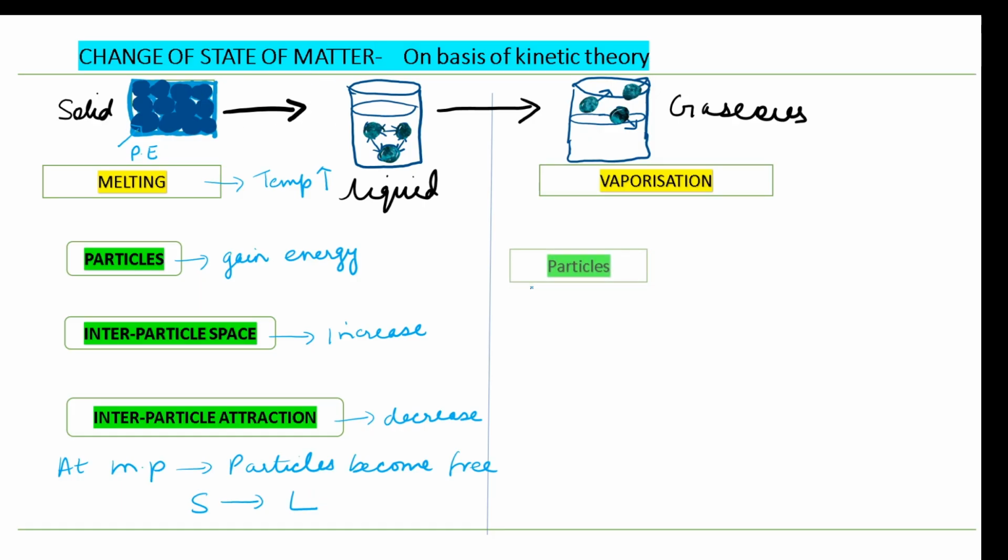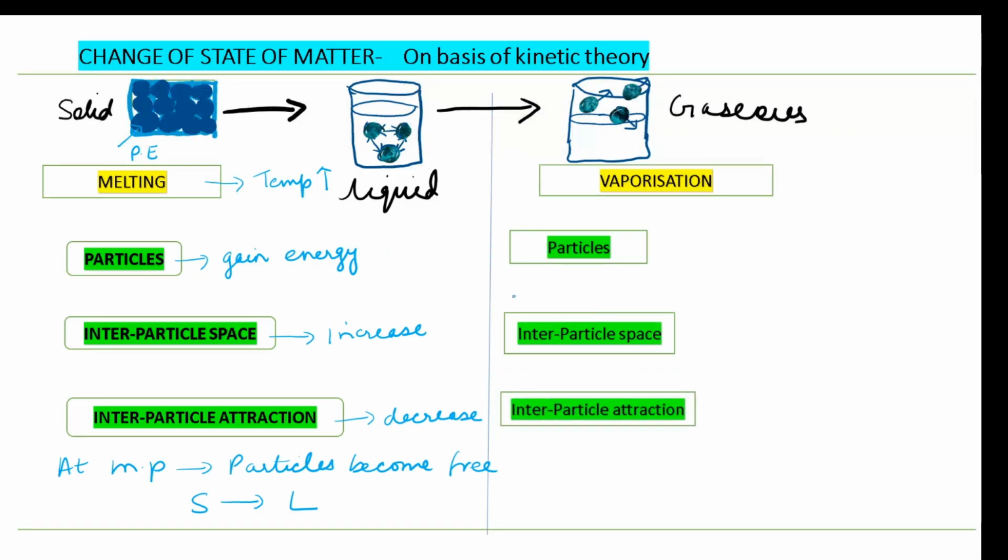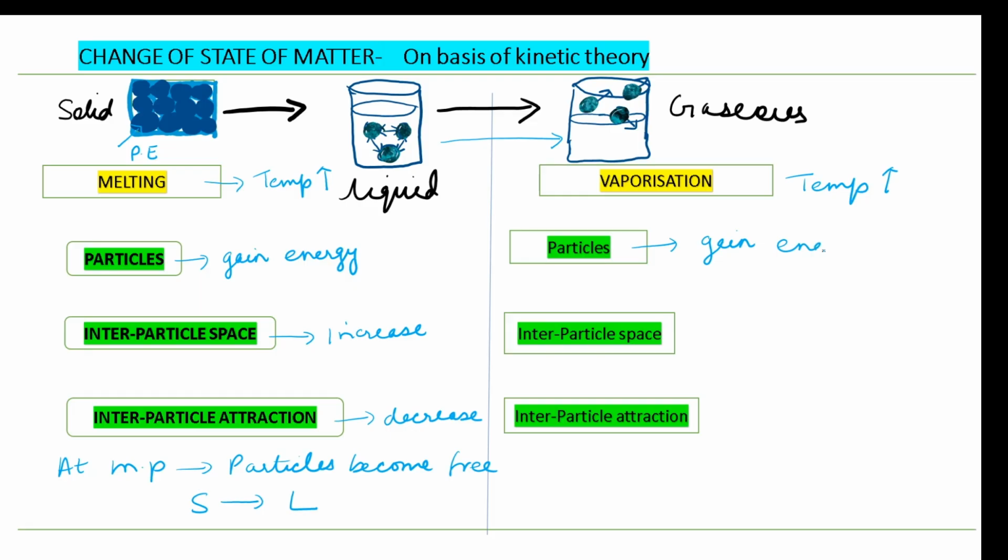Next, coming to vaporization, again on the basis of three aspects. How will liquid change into gaseous state? Will the temperature increase or decrease? Think for a moment. Yes, definitely the temperature has to increase. When there is a change from liquid to gaseous state, the temperature has to increase. Again, due to increase in temperature, the particles will gain energy. The stored potential energy will increase the interparticle space, because of which the interparticle attraction is going to decrease.